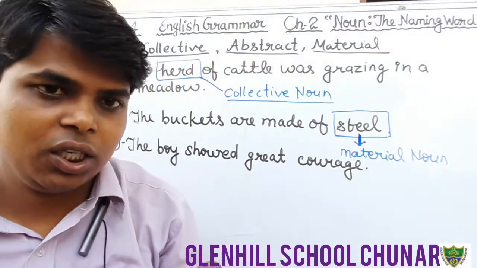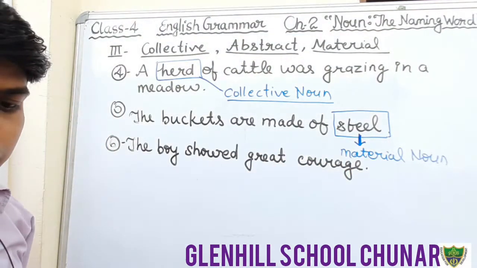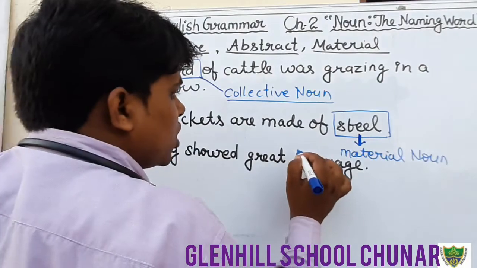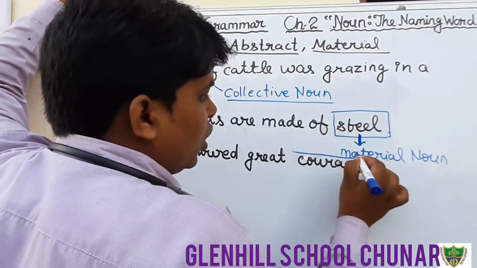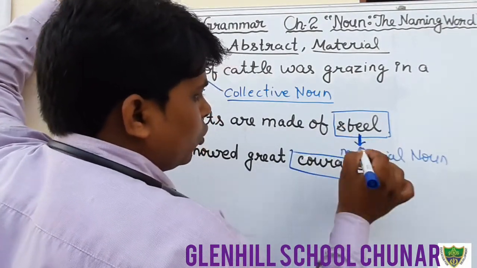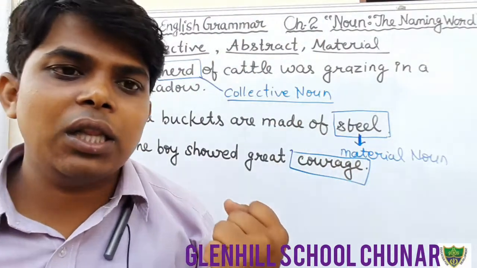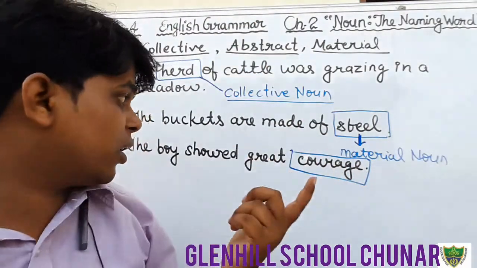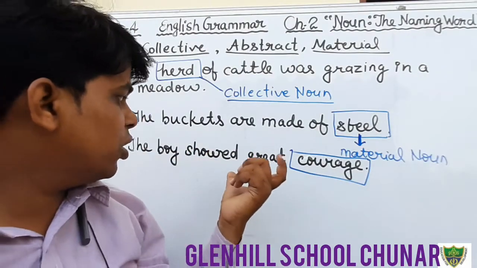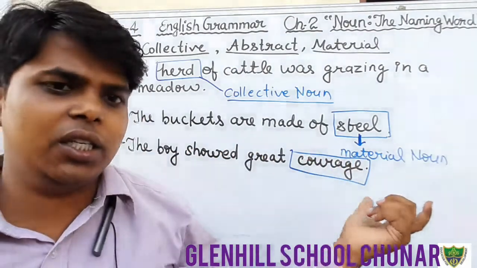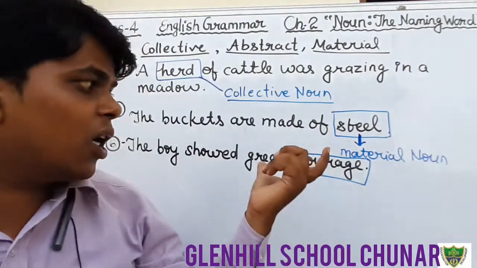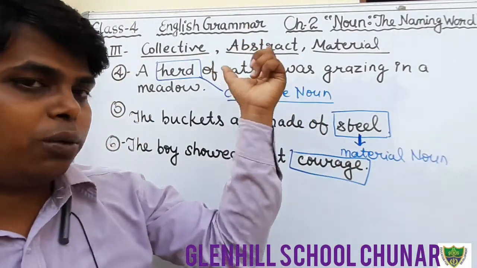Courage is an abstract noun, because we cannot touch courage and we cannot see courage. We can only feel that this boy is full of courage. In this sentence, the word courage denotes the abstract noun.